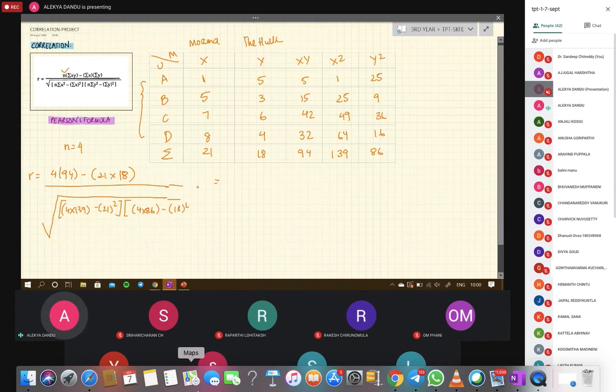Simplifying this, on the top you get minus 2, and on the bottom you get 115 and 20. Simplifying further, minus 2 over 10 root 23, and further, it will be minus 0.041703. This value basically means the relationship between these 2 movies.